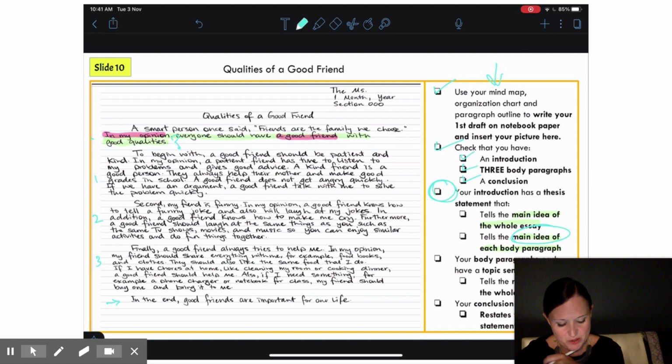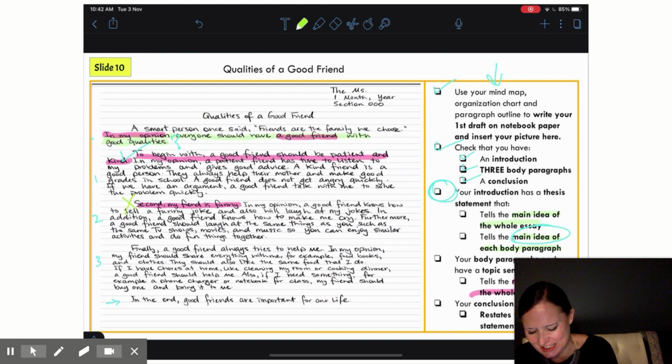My next one says, and you can't see it because my head's in the way, but do I have a topic sentence that gives the main idea of the whole paragraph? So let's look at my first body paragraph. To begin with, a good friend should be patient and kind. That looks good. That was in my plan that I did before I started writing, so good job for me. My second body paragraph says, second, my friend is funny. I already said that was